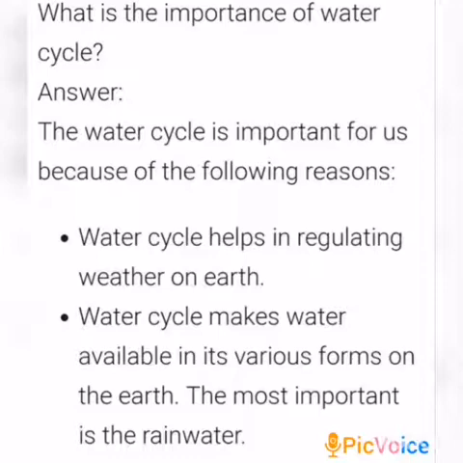What are these, children? First one. Water cycle helps in regulating weather on earth. Then, water cycle makes water available in its various forms on the earth. The most important is the rainwater.